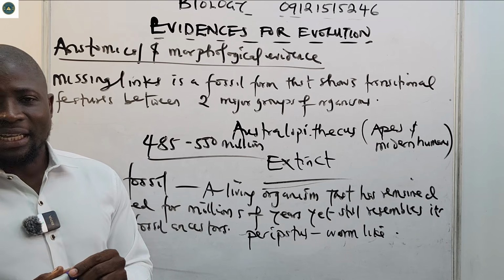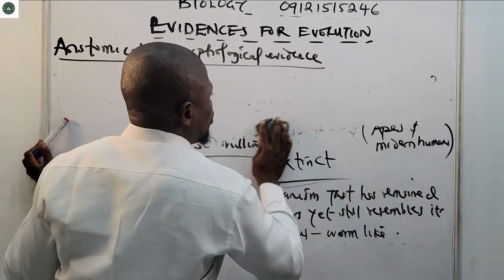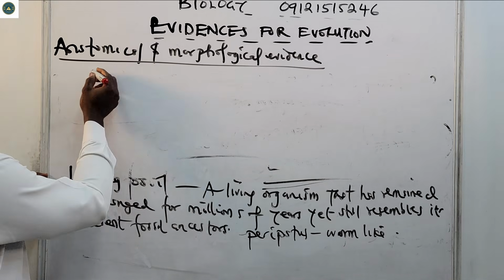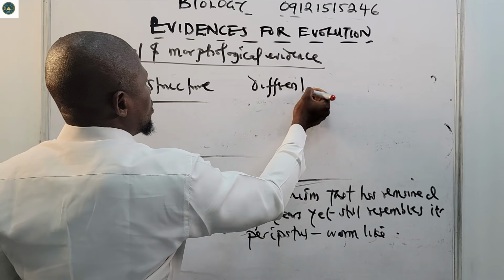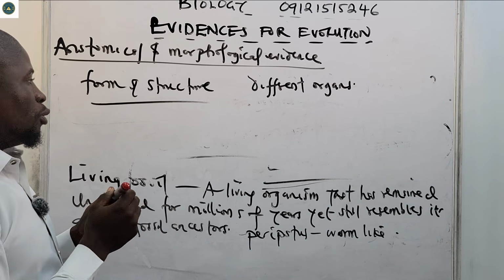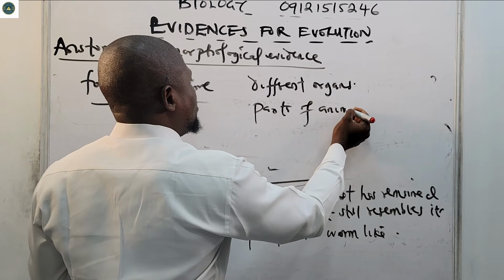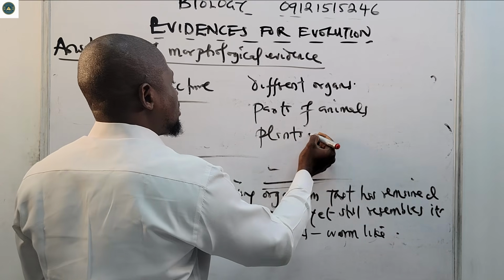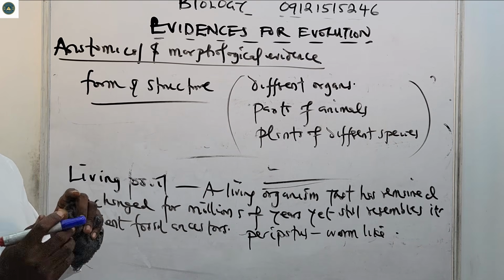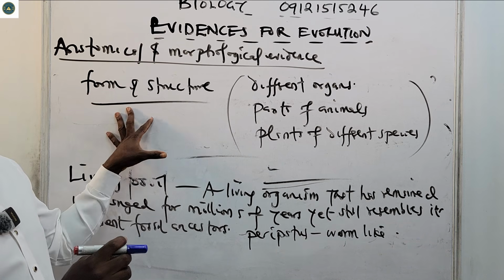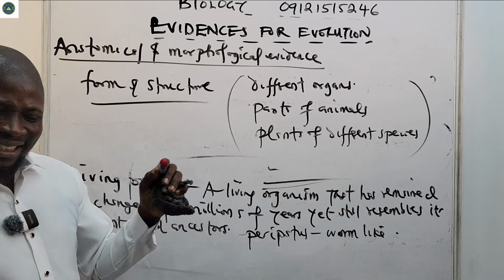Anatomical and morphological evidence are based on comparison of the form and structure of different organs, of parts of animals and also plants of different species.